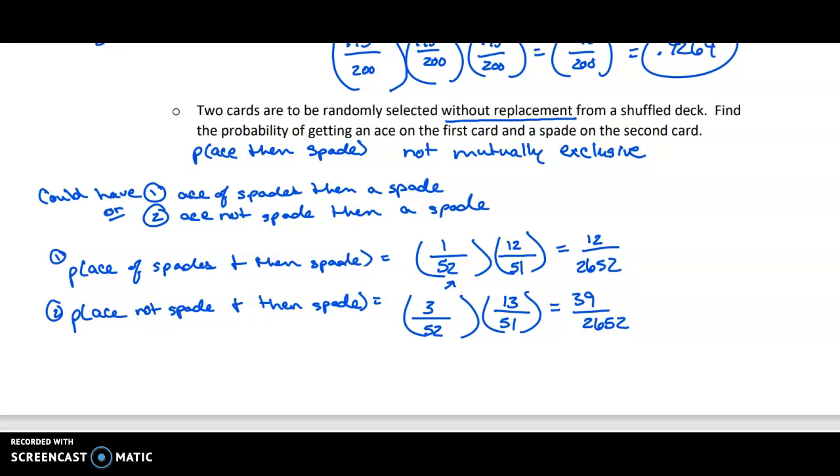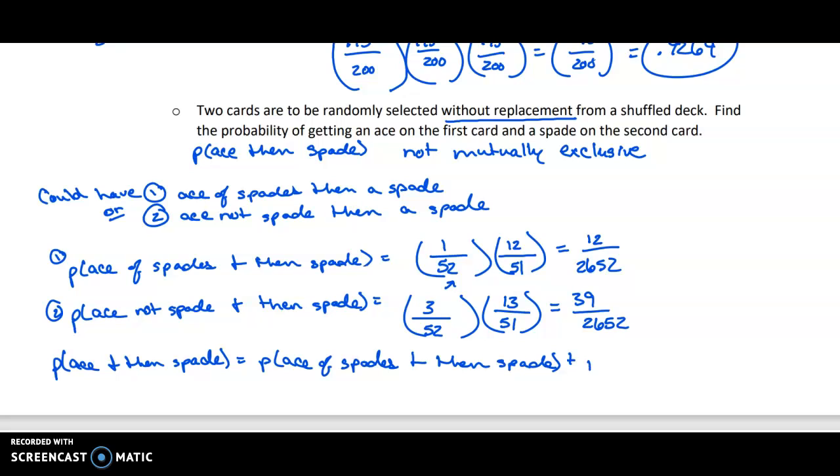So the probability of an ace and then a spade is equal to the probability that we choose the ace of spades and then a spade, that was scenario 1, plus the probability of scenario 2, which is an ace that's not a spade and then a spade.